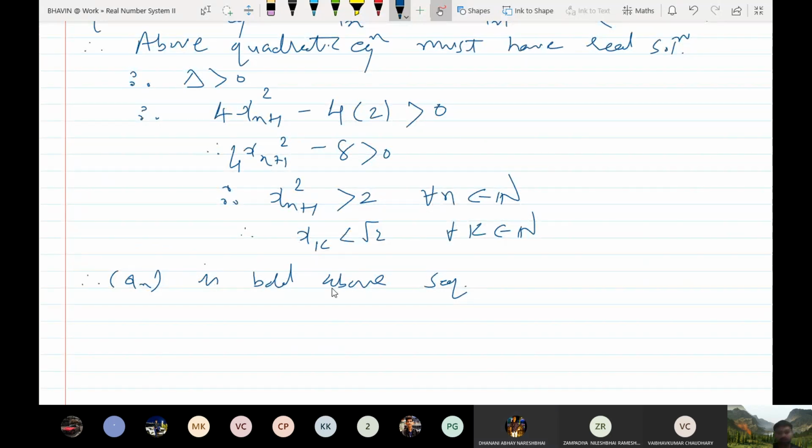Yes. Actually here I should write greater than or equal to. So clear? So xn is a bounded sequence.